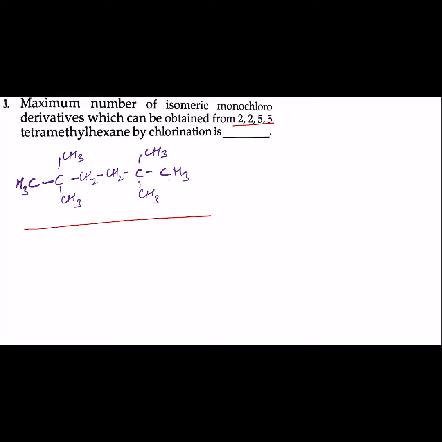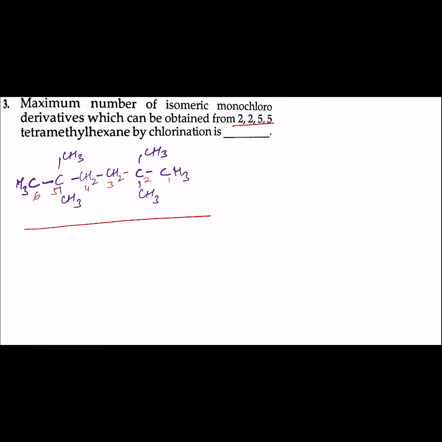Numbering the chain: 1, 2, 3, 4, 5, 6. 6 carbons. So hexane, second and fifth carbon have methyl groups. 2 methyl groups on the second carbon and 2 methyl groups on the fifth carbon. So how many isomeric monochloroderivatives can be obtained?